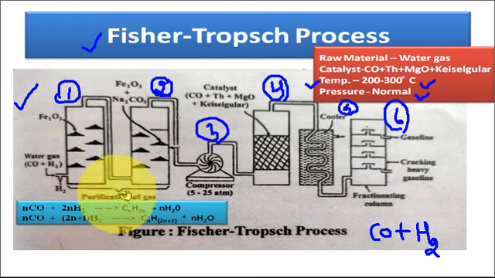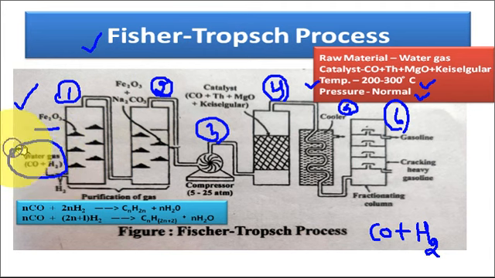The first purifier contains the catalyst iron oxide. The second purifier contains a mixture of iron oxide and sodium carbonate. Basically, these two chambers are the purifiers, which remove the impurities present in the water gas.